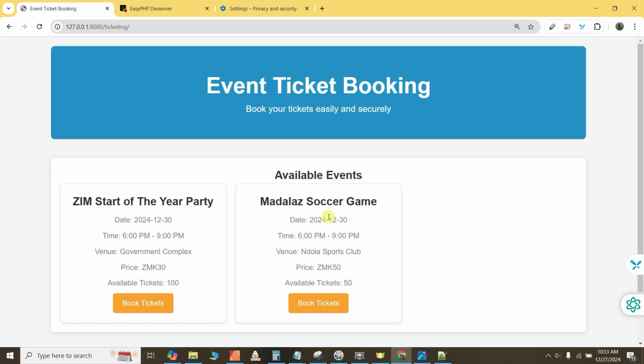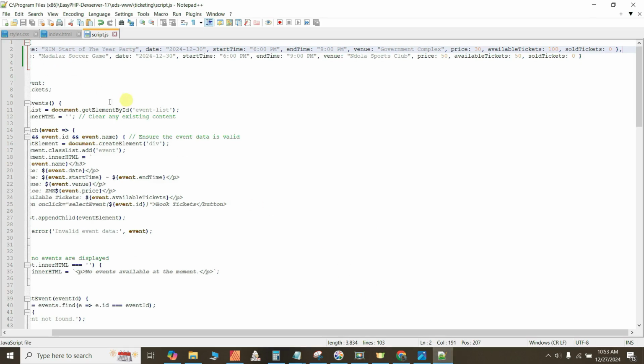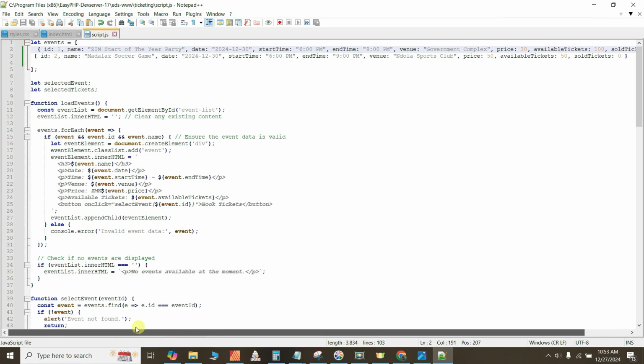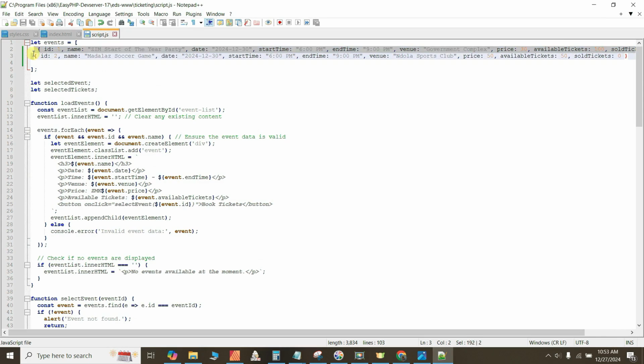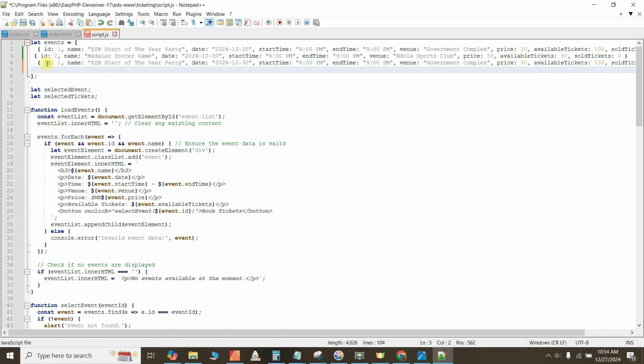So now there's a second event, and we could add a third one. Okay, fine. Let's add a third one. We'll go back to our program. Just add one more. We'll add the third one. Let's see. Just going to copy that and add the third one. It's going to be event number 3. What's this event going to be? Let's call this your maps party.